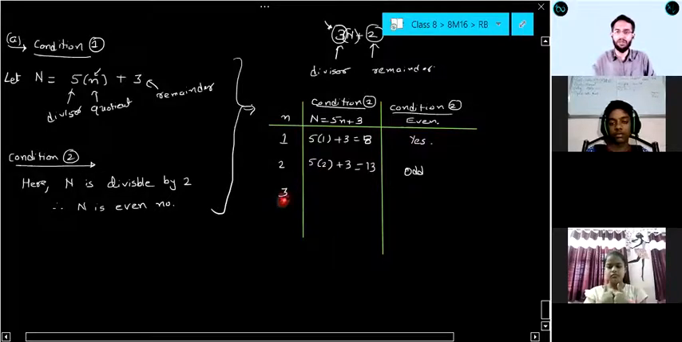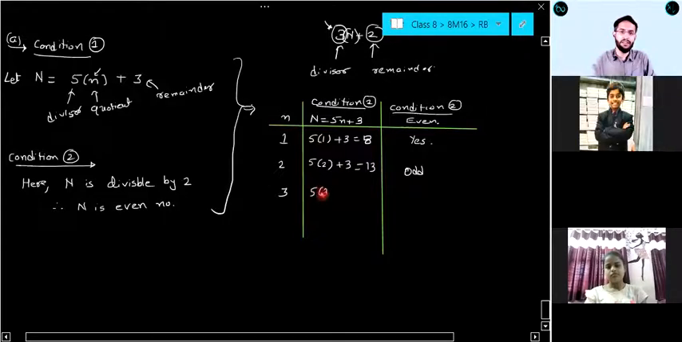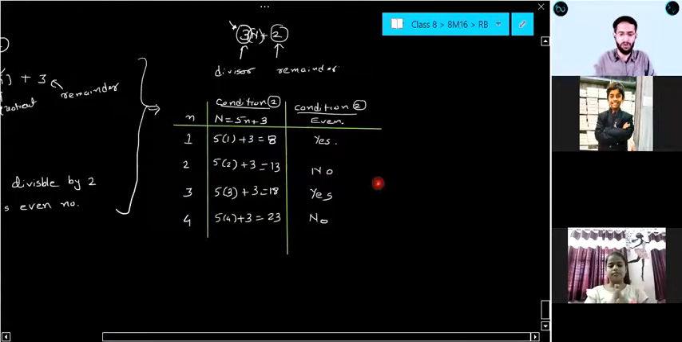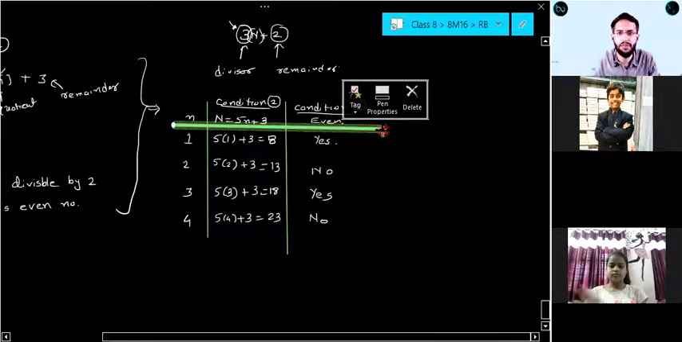If I put n equal to 3, so 5 3s are 15 plus 3, 18. Is it an even number? Yes or no? Yes. In the same way, if I put 4, 5 4s are 20 plus 3, 23. Is it an odd number? Right, it is odd. So no to even number. Clear everyone? Till this point. Okay, any doubt till this point? Anyone?